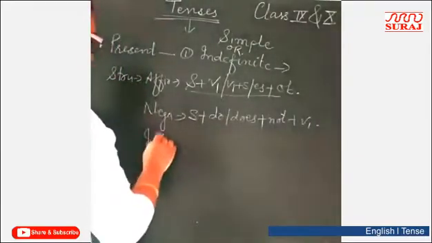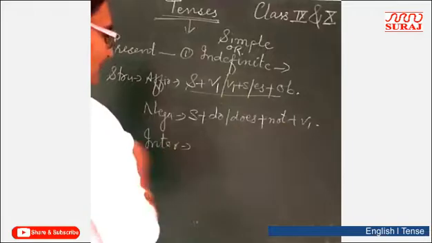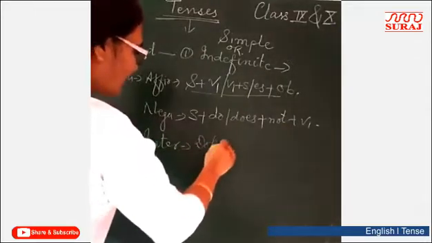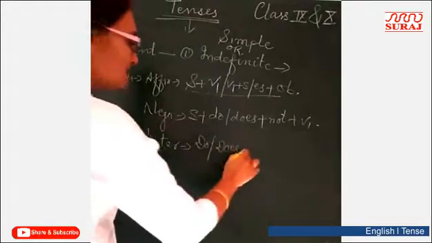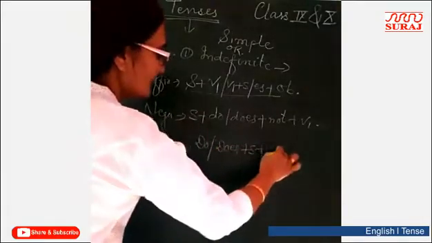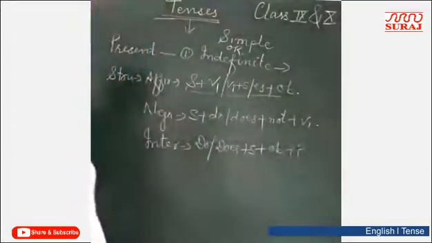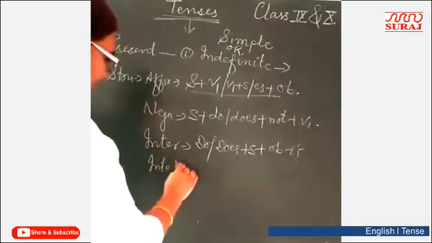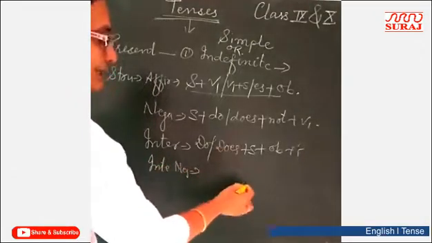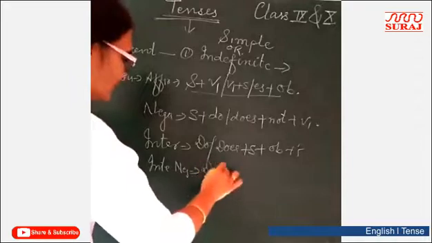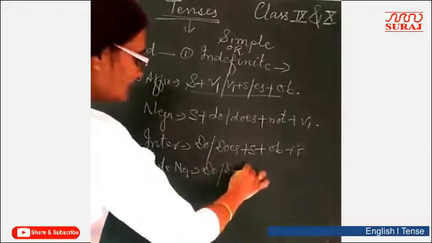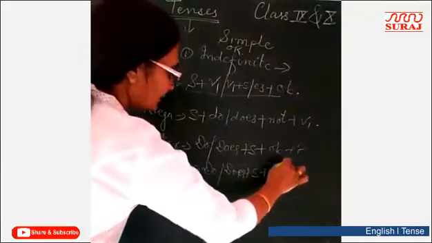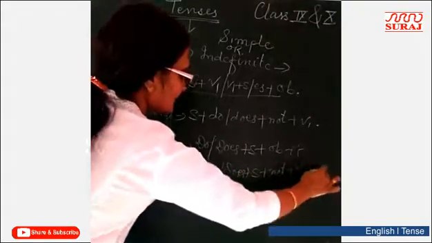And interrogative: do or does plus subject plus V1 plus object plus question mark, right? And interrogative negative, same statement here, but we have to add not: do or does plus subject plus not plus V1 plus object plus question mark.